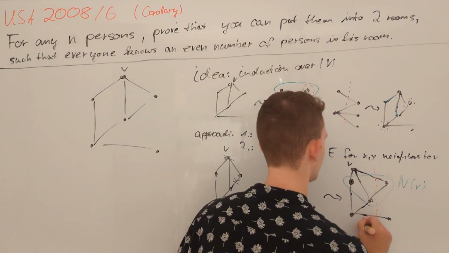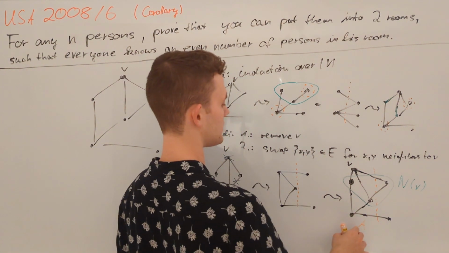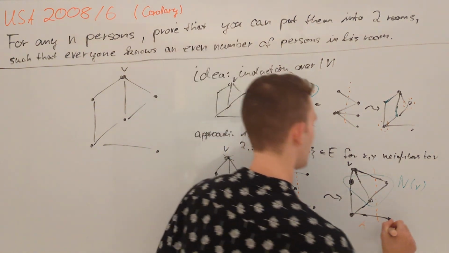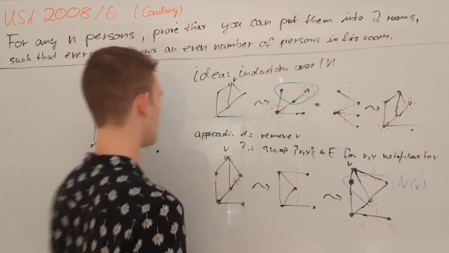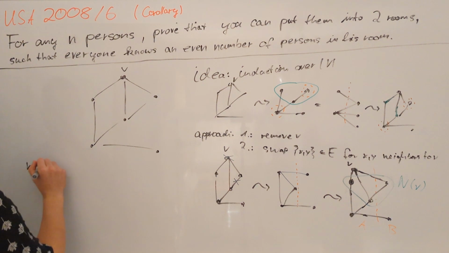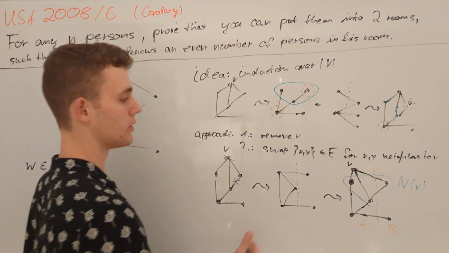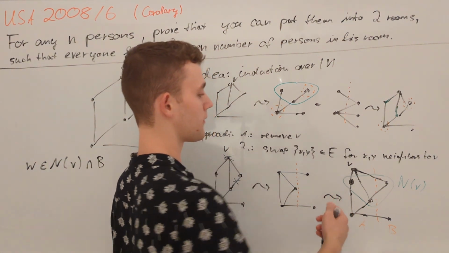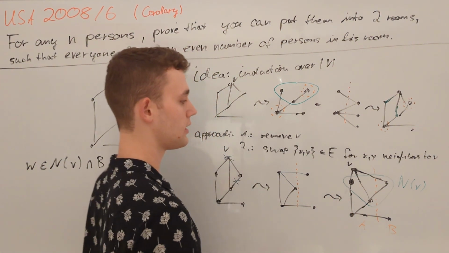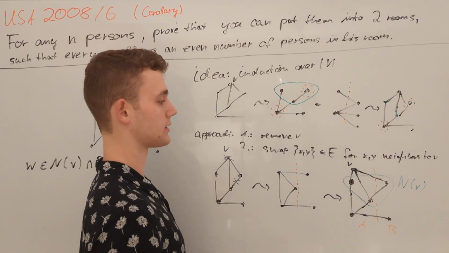To do that, let's introduce the partition set A, which is that which contains V, and call B the other one. We consider some neighbor of V, which should also lie in B. Now, reverting the operation flips all edges between W and some other vertex in N(V).